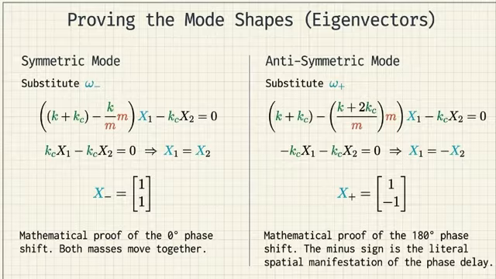Okay, let's ground that. For the low frequency mode, the math produces an eigenvector of 1, 1, two positive ones. Right. Wait, does that just mathematically confirm they are doing the exact same thing? Yes, they are moving in the exact same direction with the exact same amplitude. It is the raw mathematical manifestation of 0-degree phase. Okay, and for the high frequency mode, the math spits out an eigenvector of positive 1 and negative 1. A 1 and a minus 1. How does a movement become negative? Think about the direction on our wheel. That negative sign indicates it is moving backward. Oh! It is the math literally showing us that 180-degree phase delay. The math perfectly paints the physical picture.